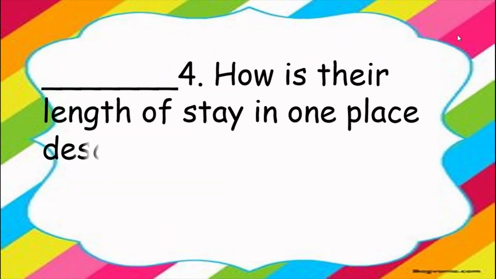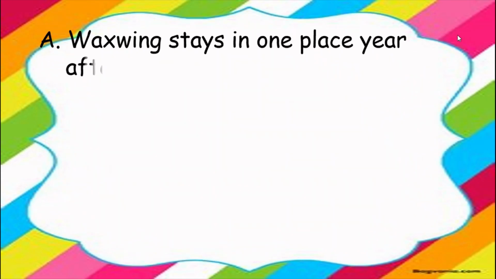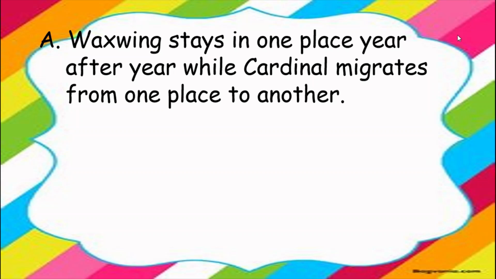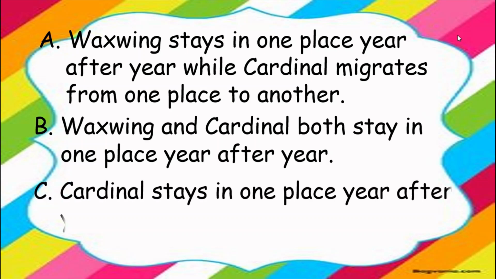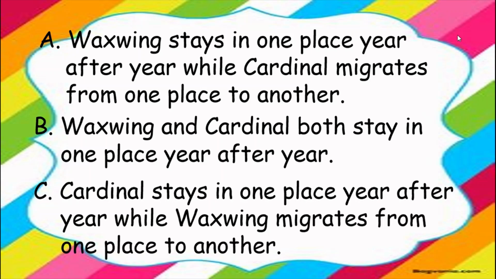Number 4, how is their length of stay in one place described? Is it A, waxwing stays in one place year after year while cardinal migrates from one place to another? Letter B, waxwing and cardinal both stay in one place year after year. Or is it C, cardinal stays in one place year after year while waxwing migrates from one place to another? The answer is letter C, cardinal stays in one place year after year while waxwing migrates from one place to another.